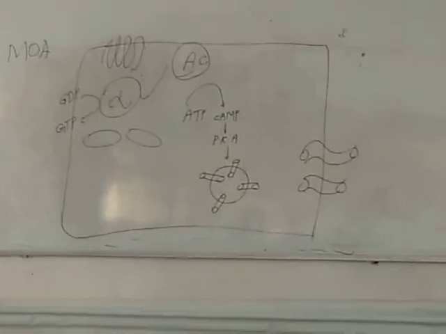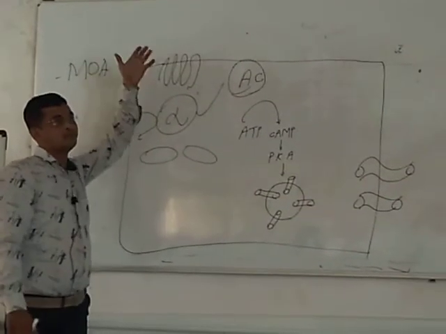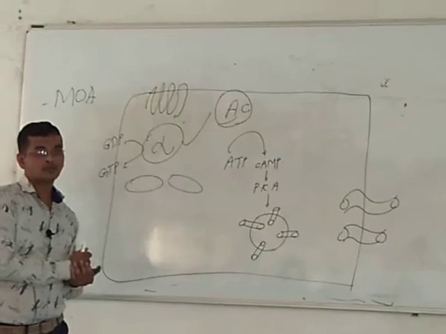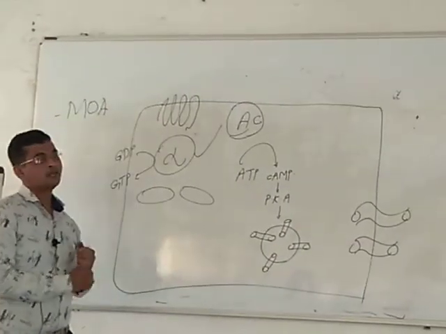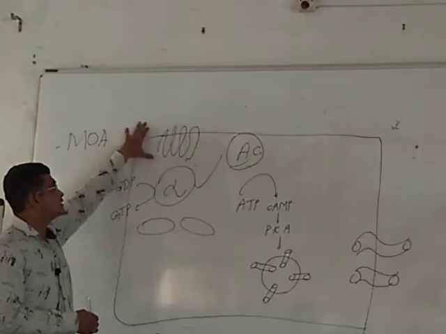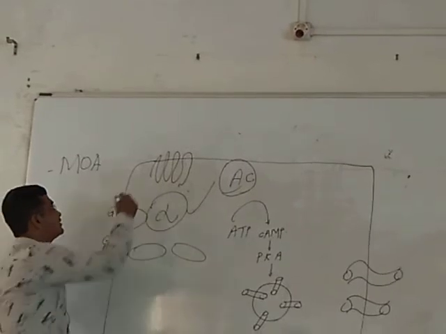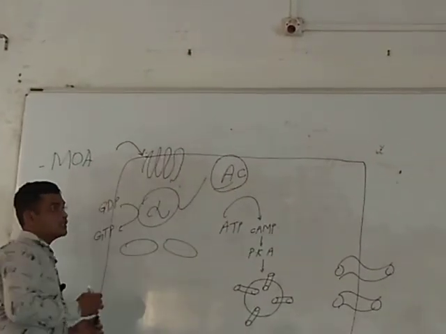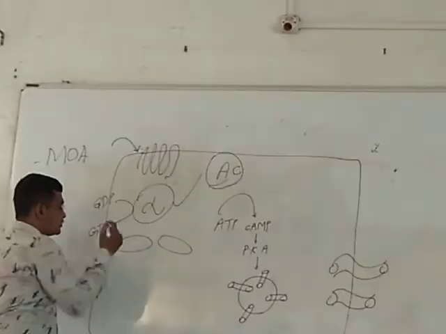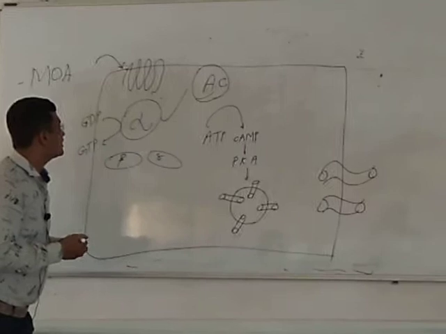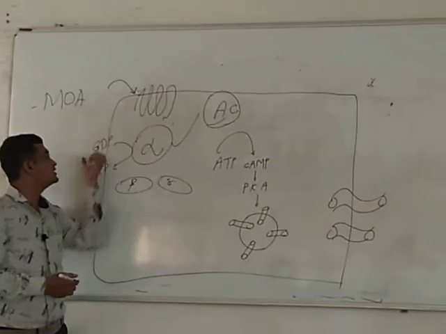As we are already aware, vasopressin receptor is a G-coupled protein receptor. Okay, so once your vasopressin is released, the vasopressin receptor is mainly present on your kidney, principal cell of collecting duct, or various parts of your body. Suppose this is the principal cell of your collecting duct. On the surface of this, the vasopressin receptor is there. Vasopressin binds with vasopressin receptor, so activation of receptor occurs. Their internal subunit is activated. The internal subunits alpha, beta, gamma are there. The alpha subunit consists of a GDP molecule.